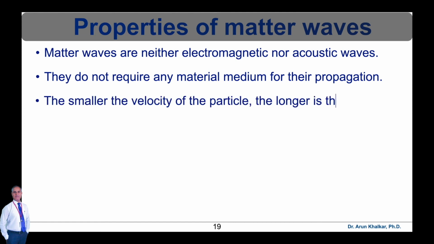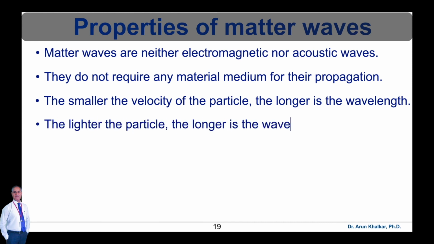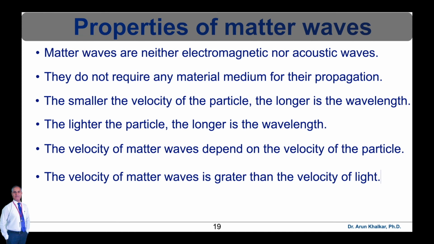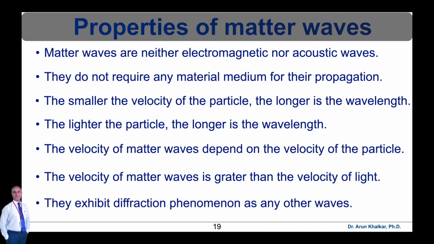The smaller the velocity of the particle, the longer is the wavelength of the matter waves associated with it. The lighter the particle, the longer is the wavelength of the matter wave associated with it. The velocity of matter waves depends on the velocity of the material particle and is not a constant quantity. The velocity of matter waves is greater than the velocity of light. They exhibit diffraction phenomena like any other waves. So all these properties are very important to understand the behavior of matter waves.